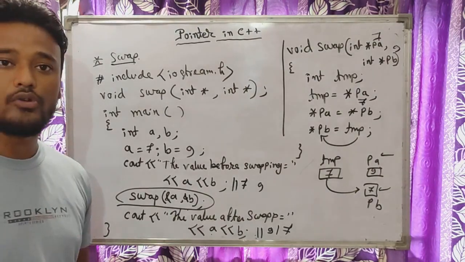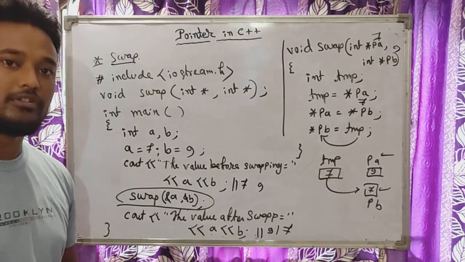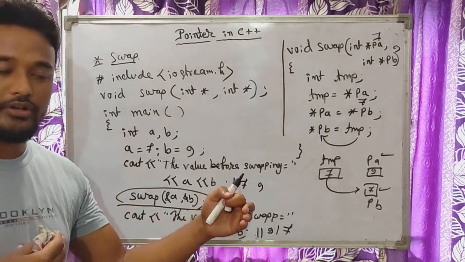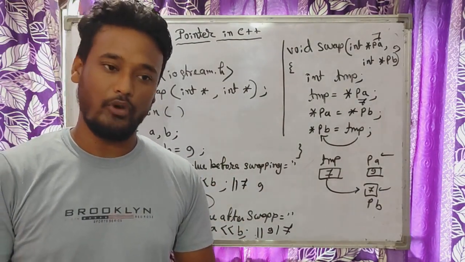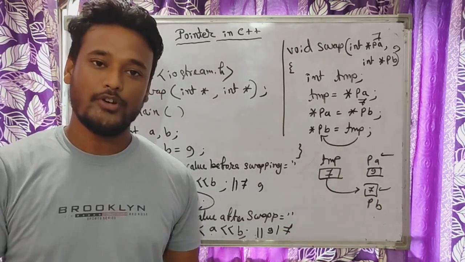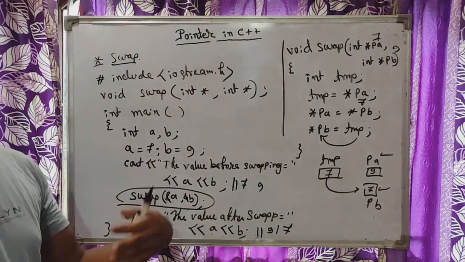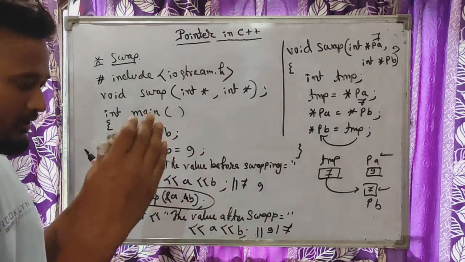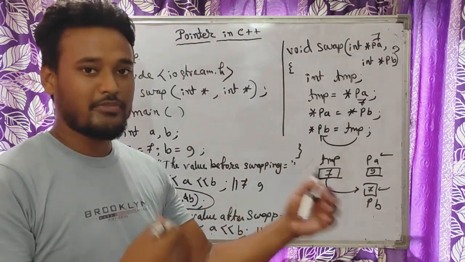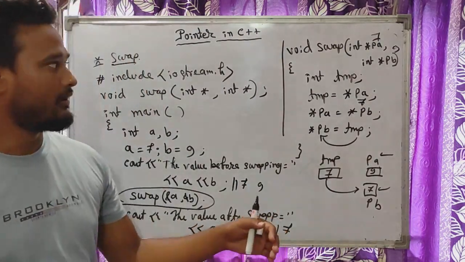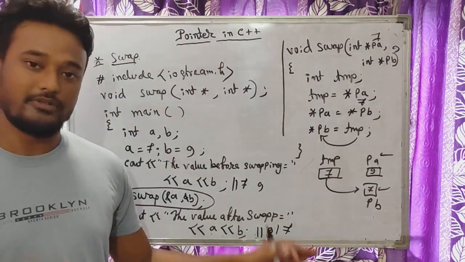Now, in today's class, we are going to discuss two more concepts, that is the void pointer, and then the arithmetic operations used in pointers. In arithmetic operations we can add, subtract, increment the value, decrement the value, and so on. So in the next video lecture we are going to discuss the arithmetic operations in pointers, and then the void pointer used in C++.